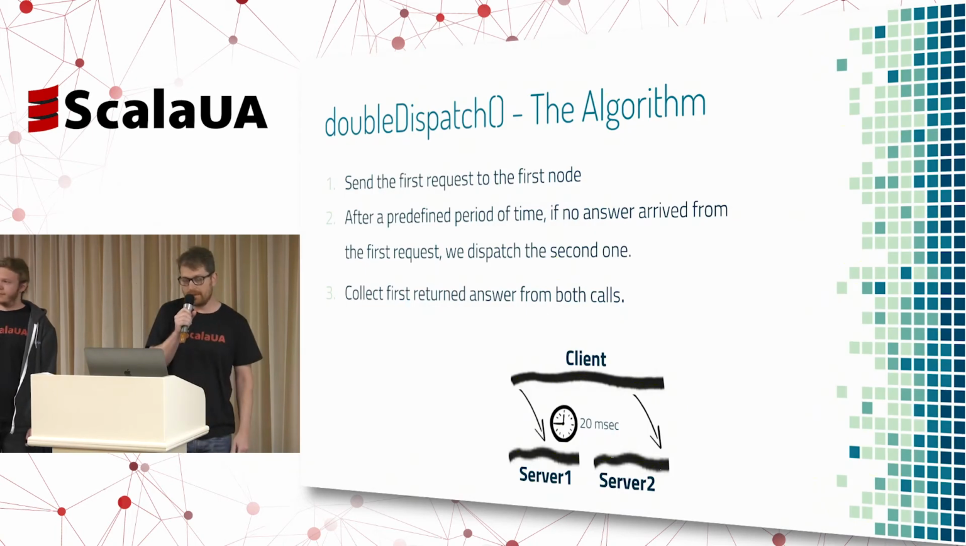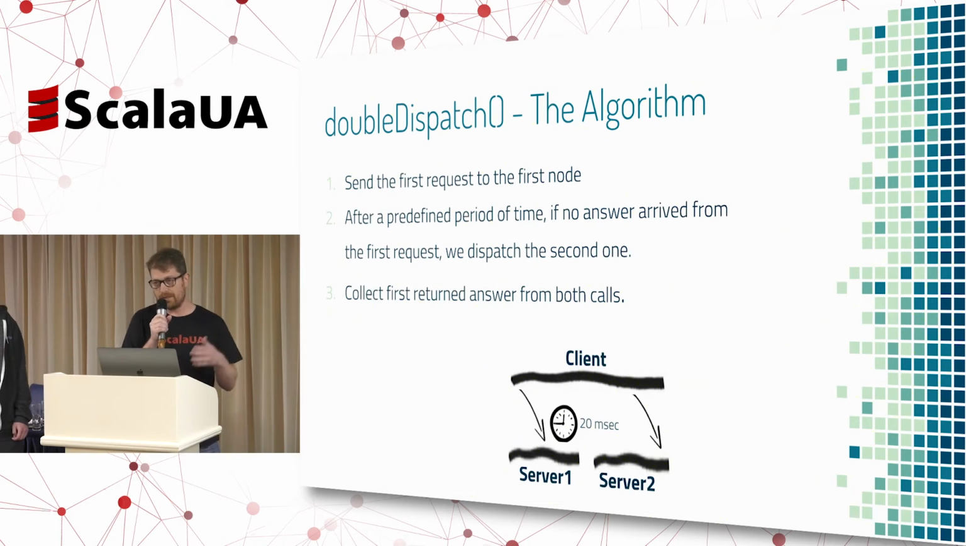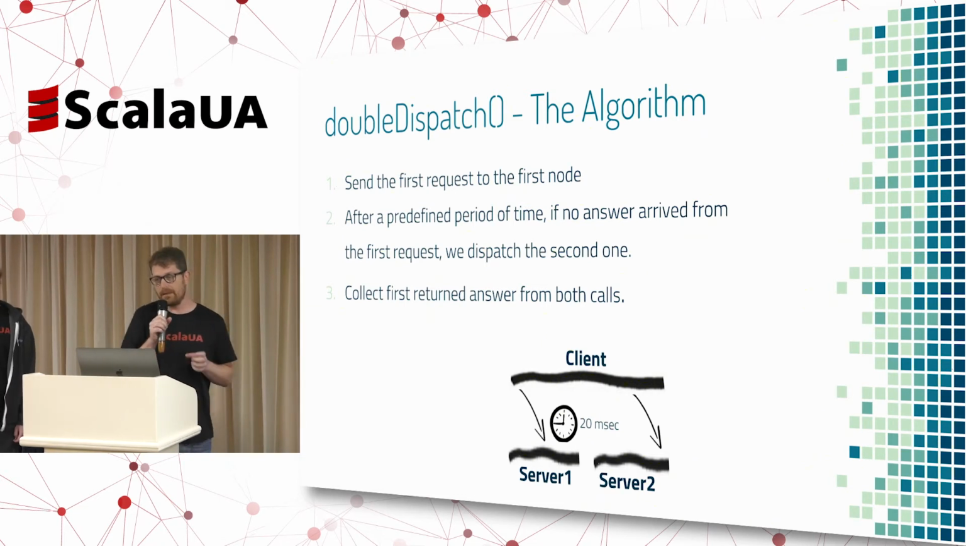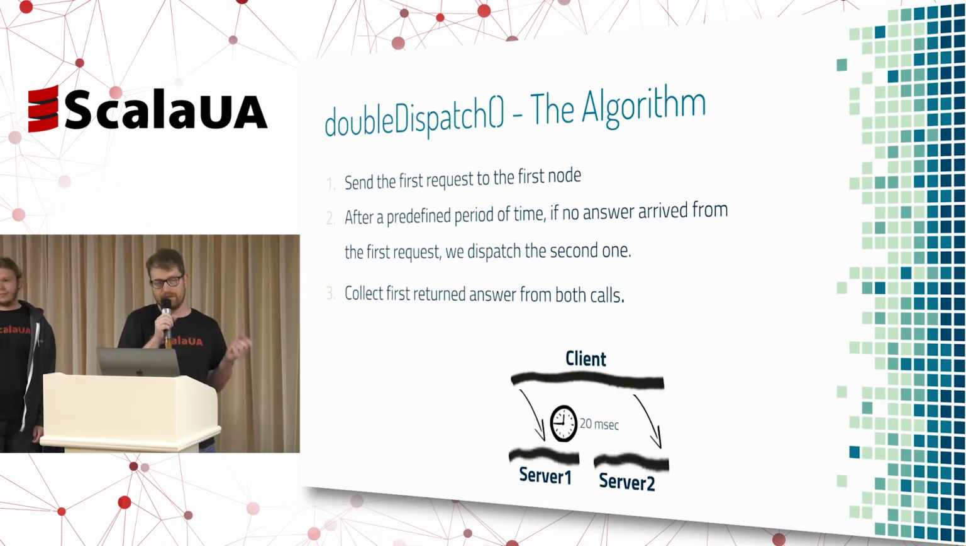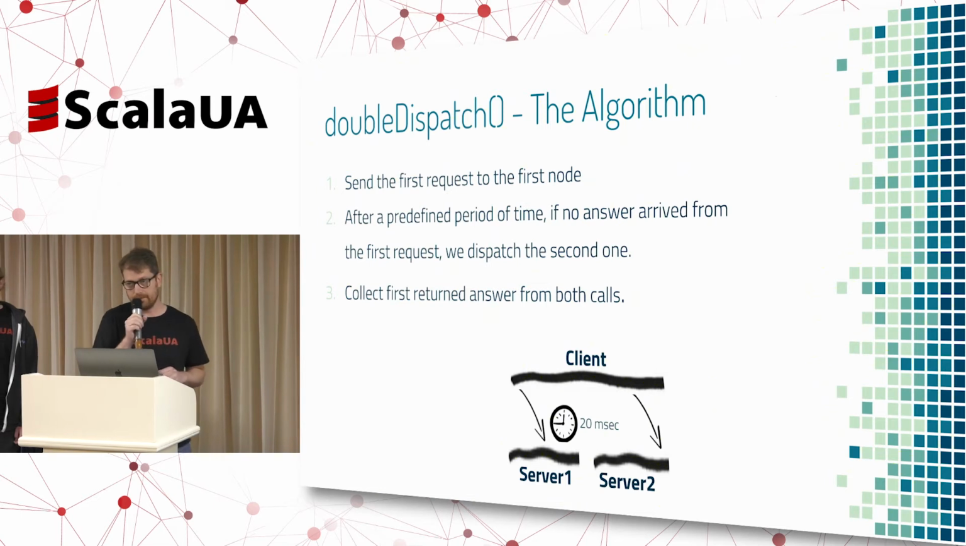So the algorithm itself is pretty easy. Basically, we are sending the first request, which is getting routed to the first node or first server. And after a predefined period of time, either we got a successful result from the first server, or we issue another request that would probably go to a different one. And then what we do is wait for the first one of them to return. Okay, make sense?